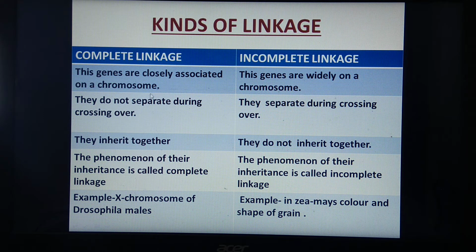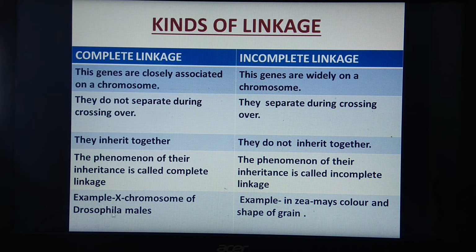As they are very close to each other, there will be no separation during crossing over. And as there is no separation of these genes from each other, they will inherit together. This phenomenon of their inheritance is called complete linkage, as they are completely inherited from one generation to the other.